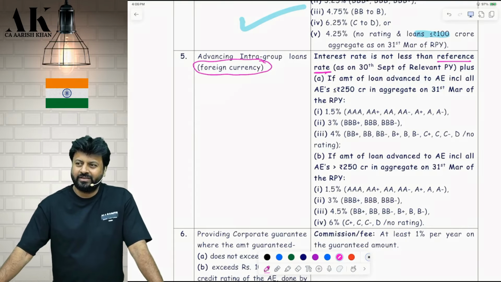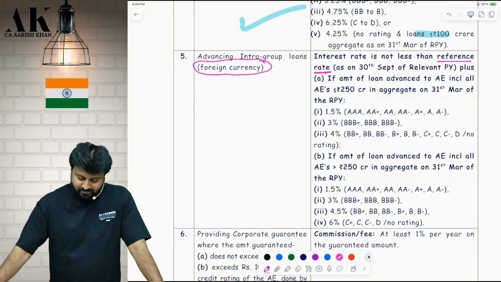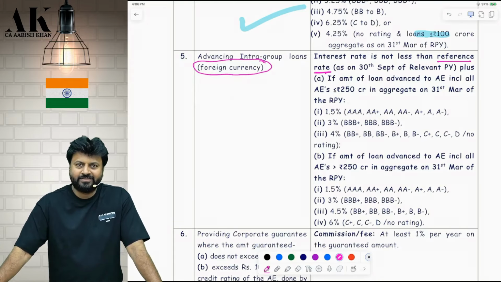Hey, don't say RBI and all, please. Stop. Just underline it. Okay.